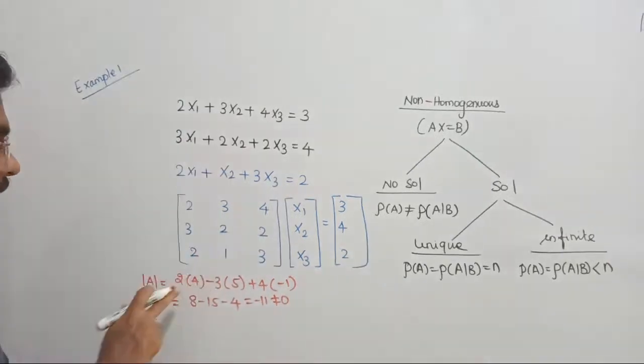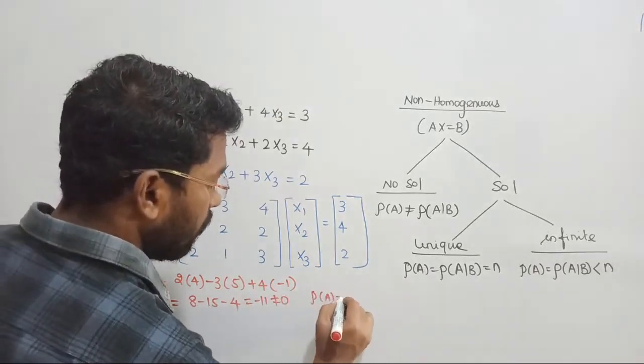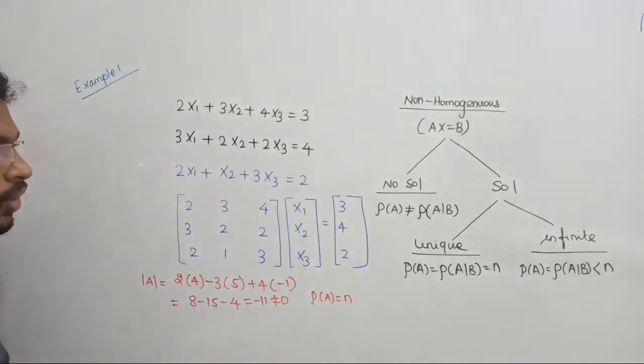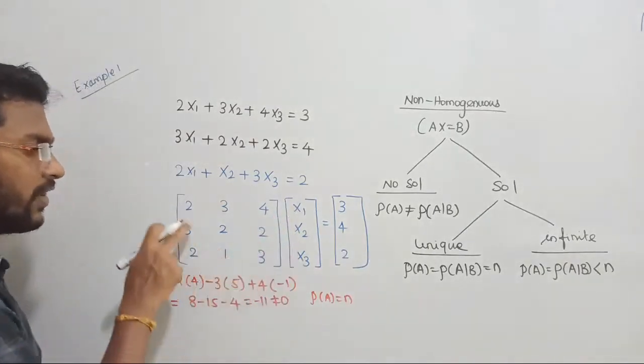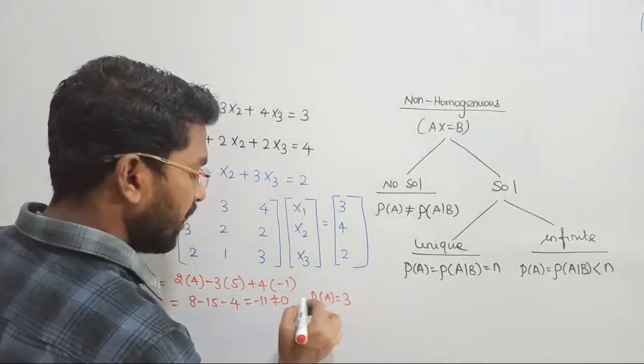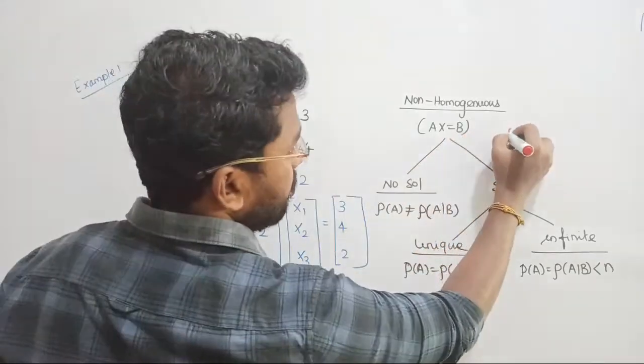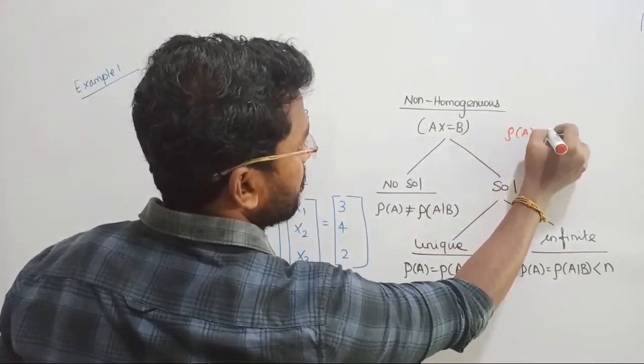If the determinant of matrix A is not equal to 0, then we all know rank of A should be equal to the number of unknowns. What is the number of unknowns? x1, x2, x3, or we can say the number of rows. How many rows are there? 3. So the rank of the matrix A is equal to 3. First we found rank A, right? So let me register it somewhere here: rank A of the matrix is equal to 3.